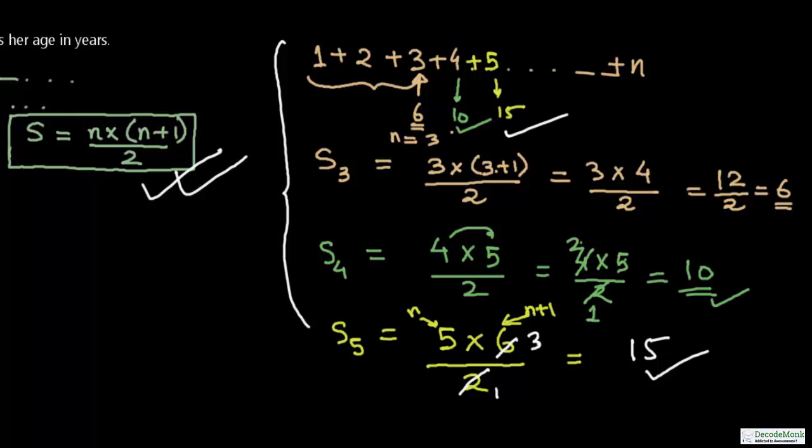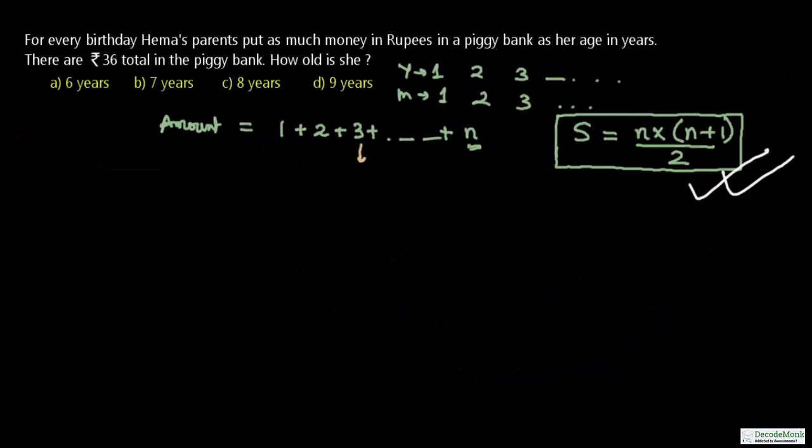Now to arrive quickly at the solution from the given options, given 6 years as one of the options, we can find out till 6 years what will be the amount gathered inside the piggy bank. So 6 into 7, this is n, this is n plus 1, divided by 2, which will give you 6 7s are 42, divided by 2, which is equal to 21.